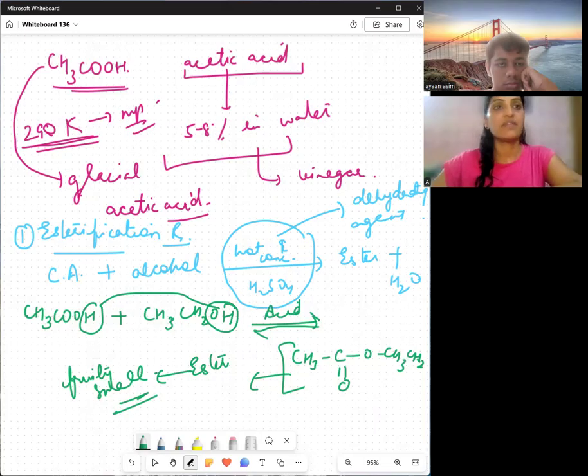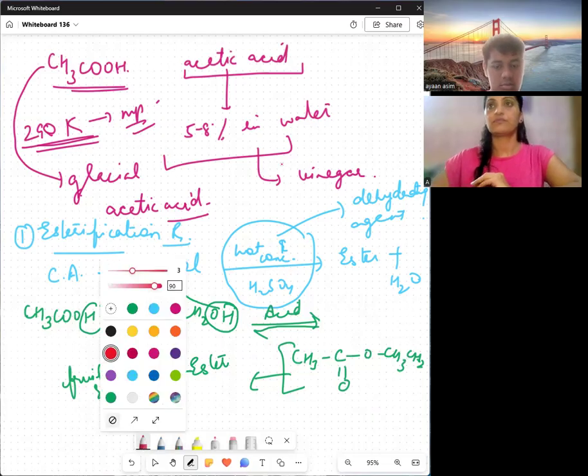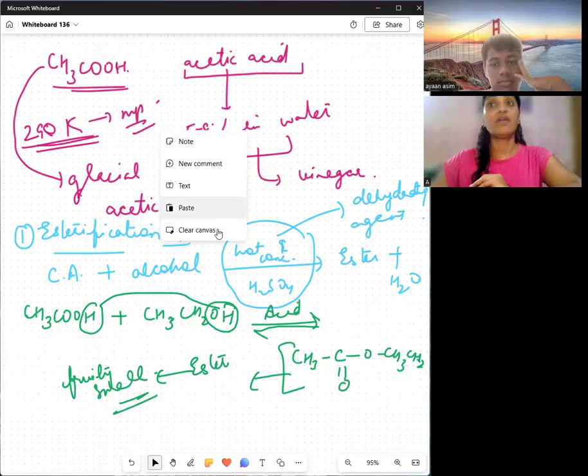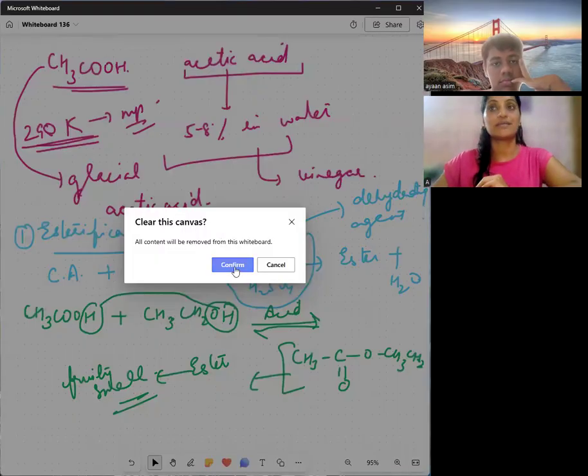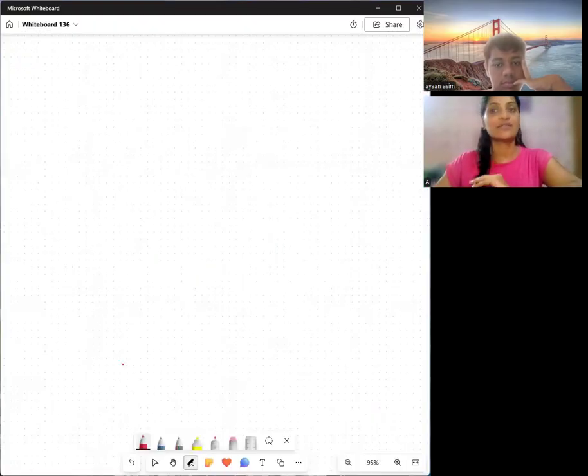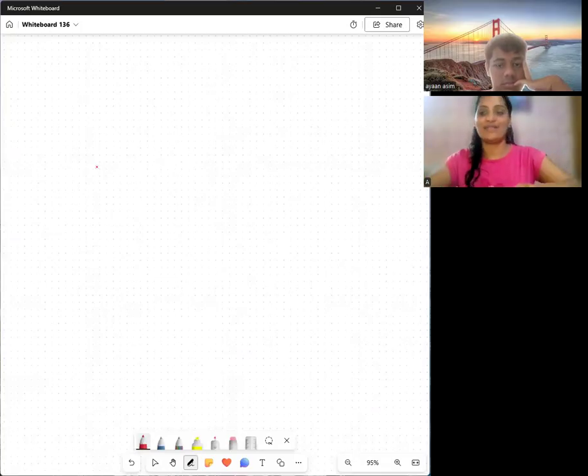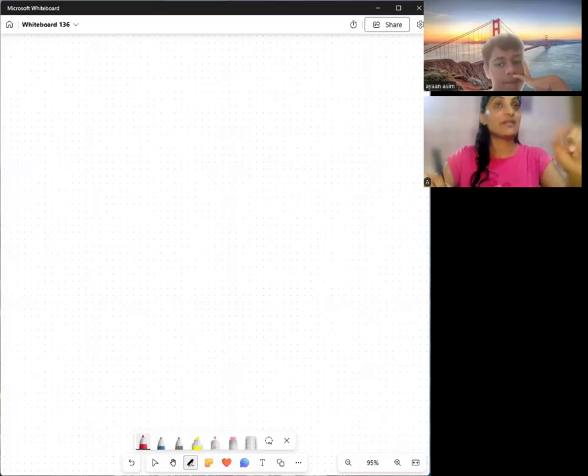The next will be when it reacts with a base. You have taken the screenshot. Should I remove this? Let's take it. But you have to write it down also, because science, when you listen, seems very easy, but when you attempt the questions, then actual science comes into being, because we are lost as to what we have to write. You don't remember, right? The reactions need to be written and only then can they be learned.